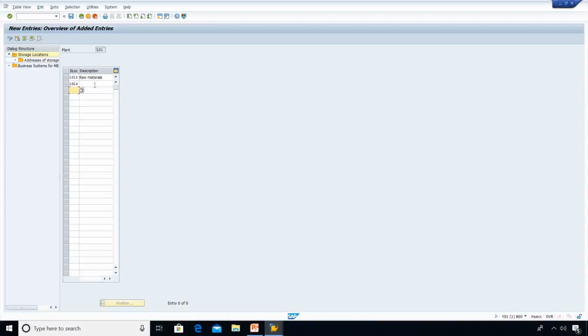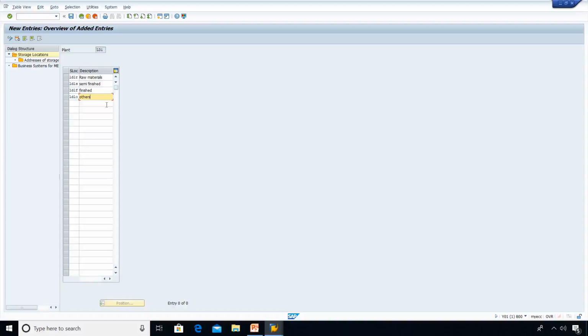LD1S, semi-finished material storage location. LD1F, finished materials. Lastly, LD1O, others. A storage location is like a physical place where we keep the materials, like procured and produced goods.